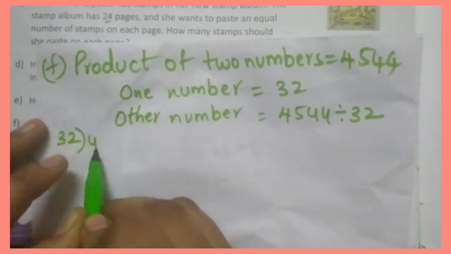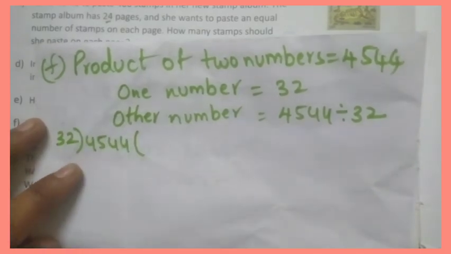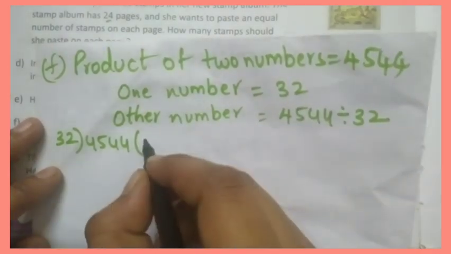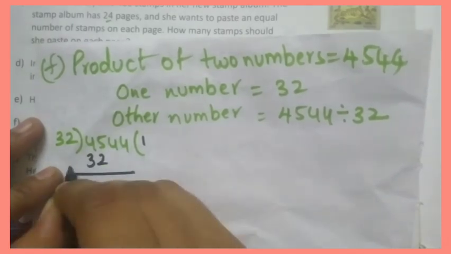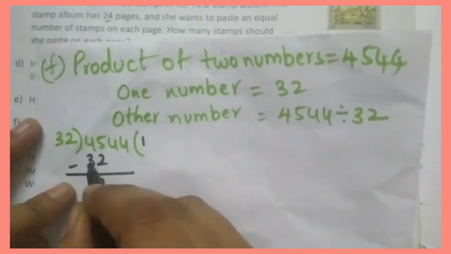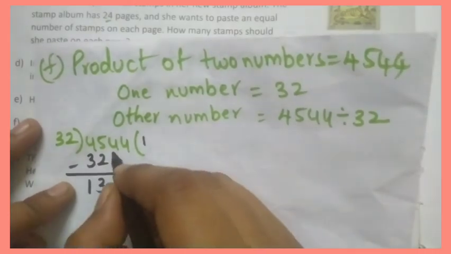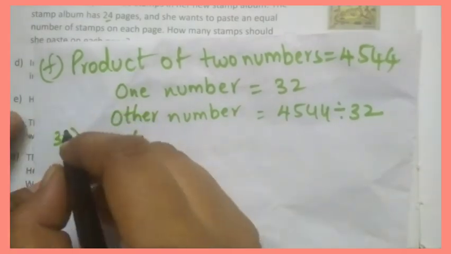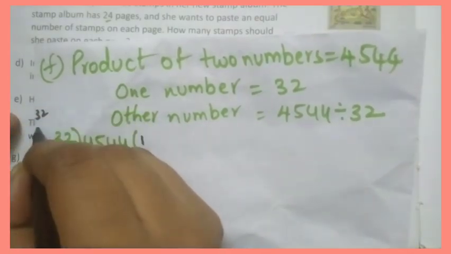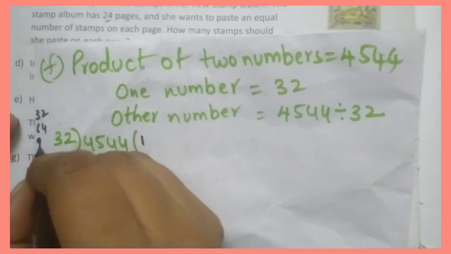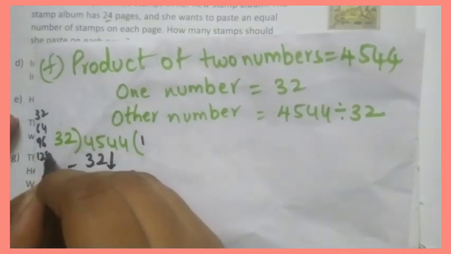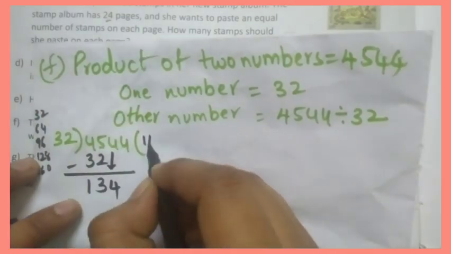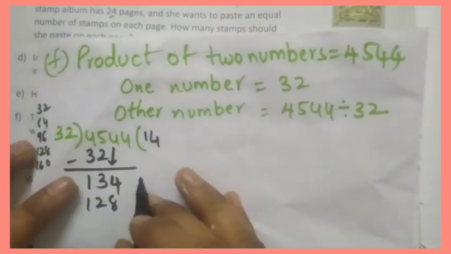32, 4544. Okay, yes, 32 ones are 32. 5 minus 2 is 3, 4 minus 3 is 1. Now we'll take this 4 here. Okay, 32. 32 ones are 32, 32 twos are 64, 32 threes are 96, 32 fours are 128, 32 fives are 160. Here 128 we will take, so 32 fours are 128.